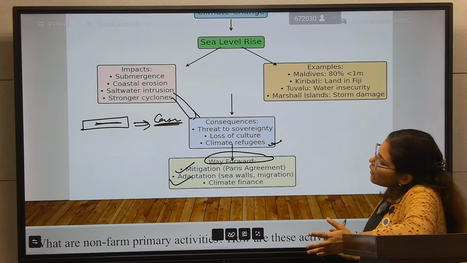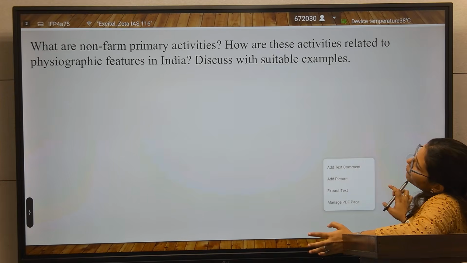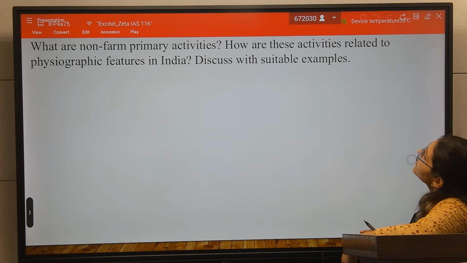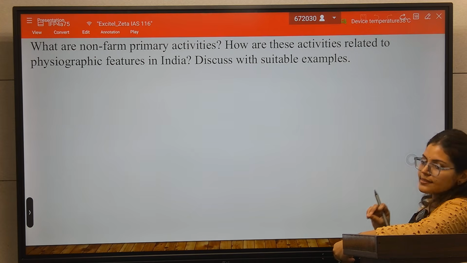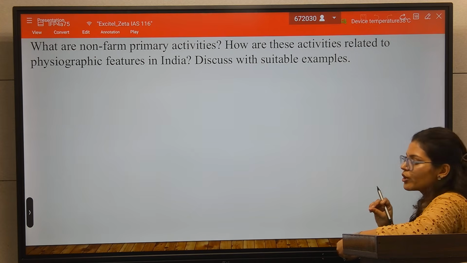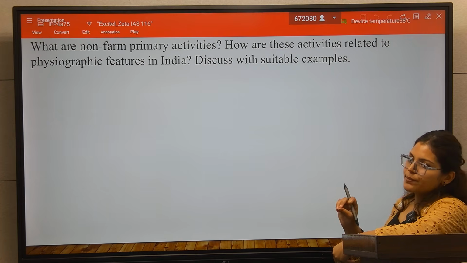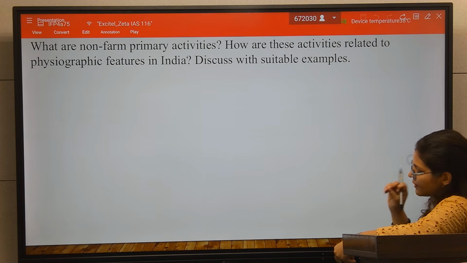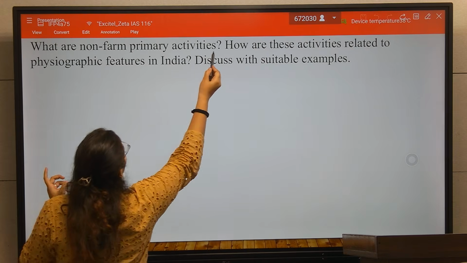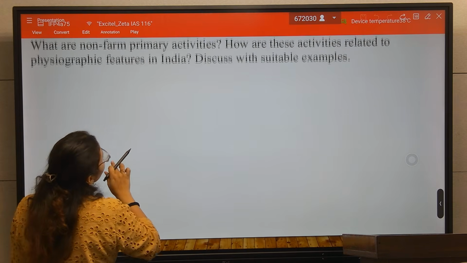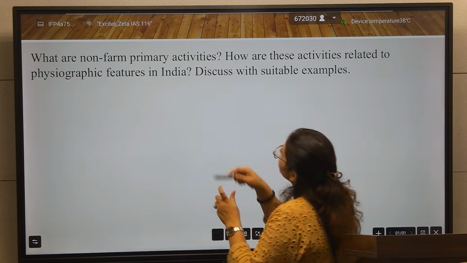Now came the second question: what is non-farm primary activity? How are these activities related to physiographic features in India? Discuss with suitable examples. So here again, the more emphasis is on the suitable example, so you should know suitable examples also. The first part is, what is non-farm primary activity.